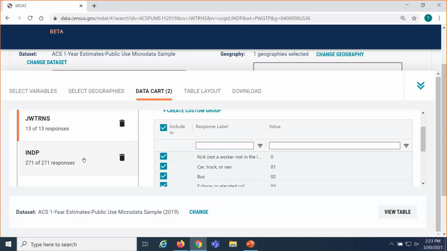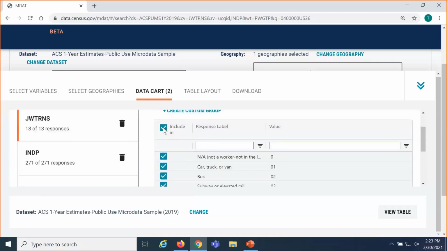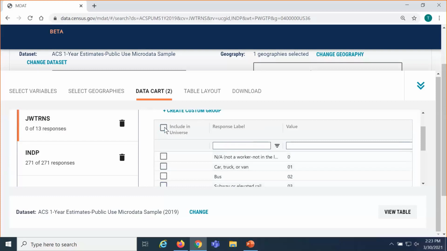In this case, I'm only interested in people who work from home. So the first thing I'll want to do is restrict the set of responses that are included in our universe. So with the JWTRNS variable for means of transportation to work, when you want to restrict the universe, I'll just uncheck the box that says Include in Universe.